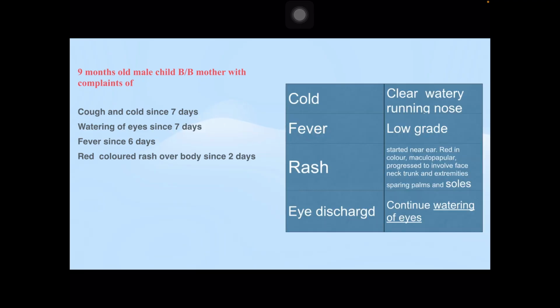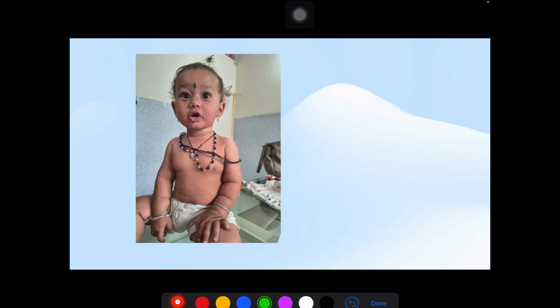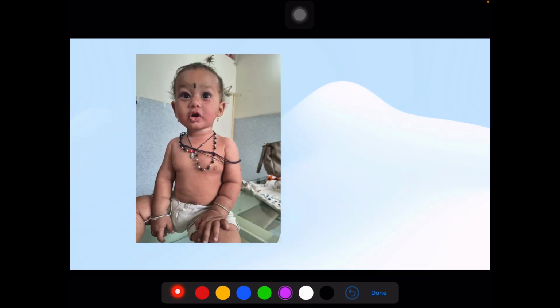The cold was in the form of clear watery running nose. Fever was low grade. Rash first started around ears, which was maculopapular, red in color, and progressed to involve trunk and extremities, sparing palms and soles. Eye discharge was watery in nature. So here is a rash which was maculopapular, first started around the ears, then progressed to involve other parts of the body except palms and soles.